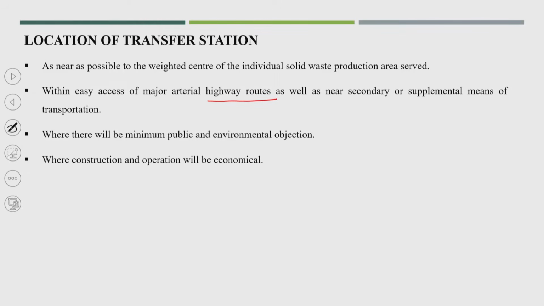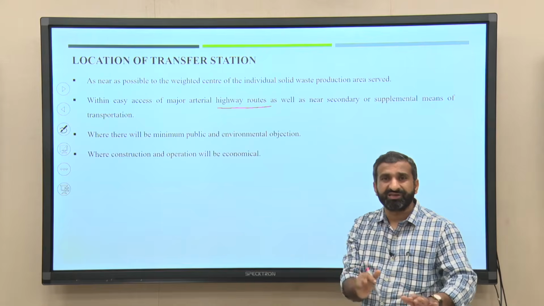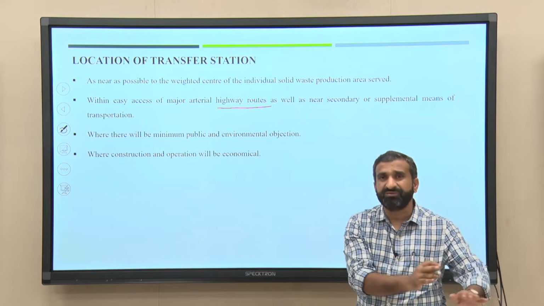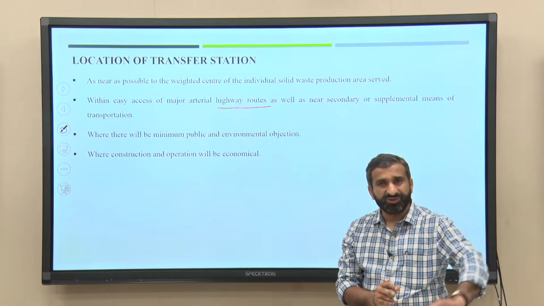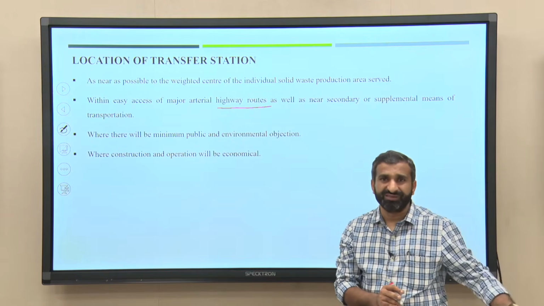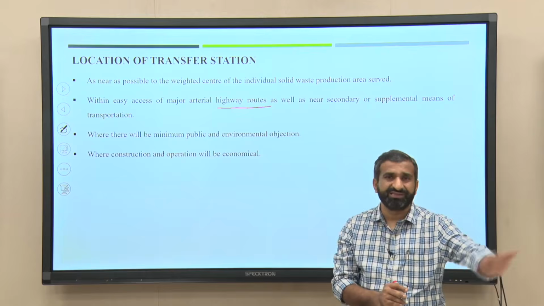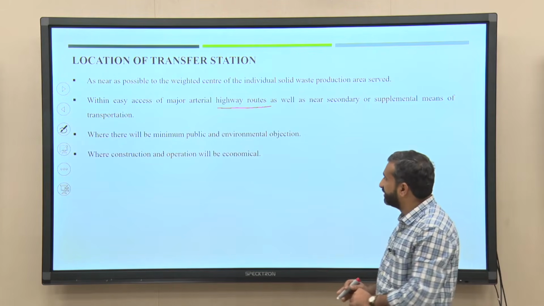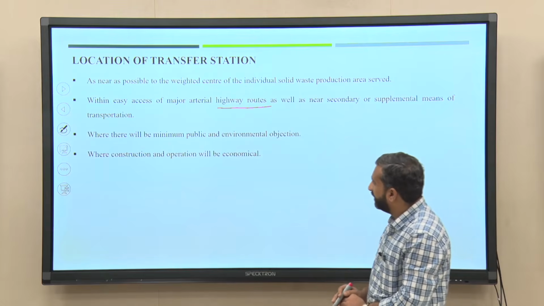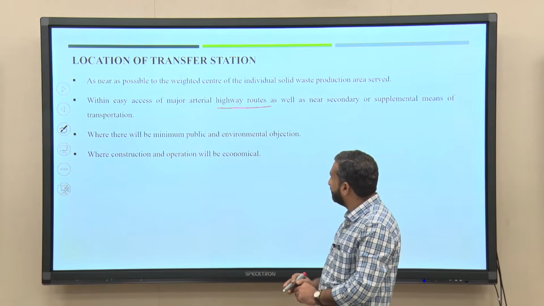accessible. Finding such a location is somewhat difficult, because it should be very close to the residential area and also easily reachable to the highways, because larger vehicles will be used. So, it should be close to the highways, so that the larger vehicles can easily transport the waste, or the waste could be hauled to the disposal site, and there will be minimum public and environmental objection.